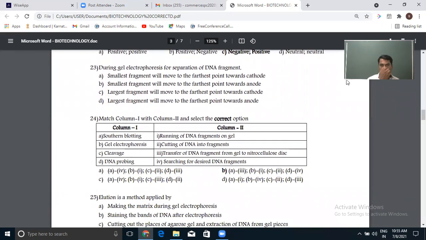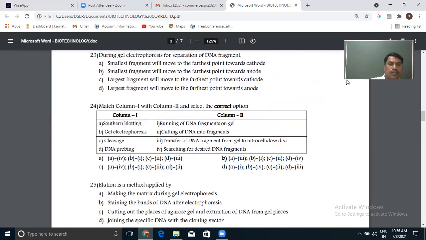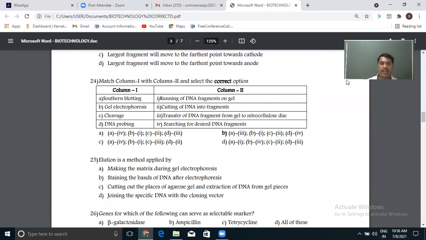During gel electrophoresis, the smaller the fragment, the faster its movement. So the smallest fragment will move faster. Now the question is whether it is cathode or anode. I have just told you they move towards the positive electrode, so anode.